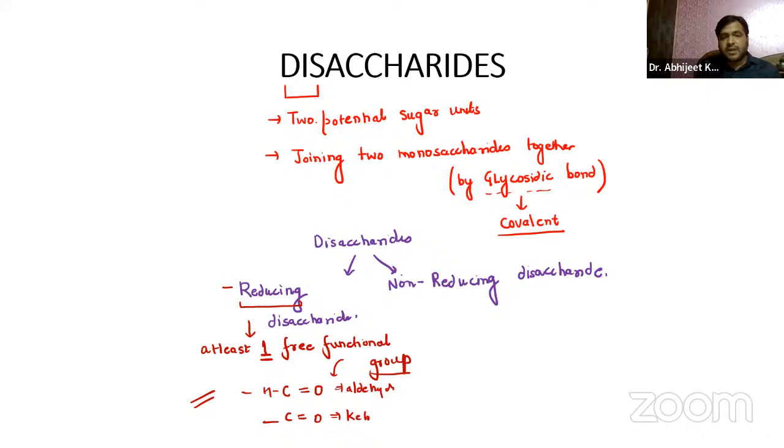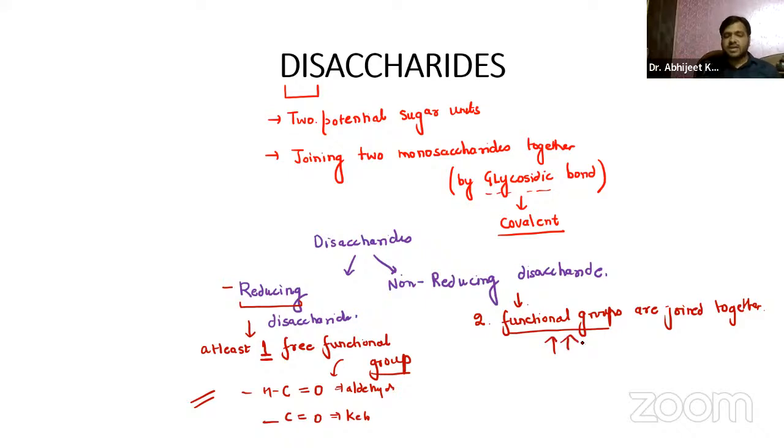Now, when I say non-reducing disaccharides, a non-reducing disaccharide is the one in which the two functional groups are joined together. I will show you with the help of a schematic diagram also. So just remember, these are the two functional groups which are joined together, right? Over here, the functional groups are engaged in the bonding.